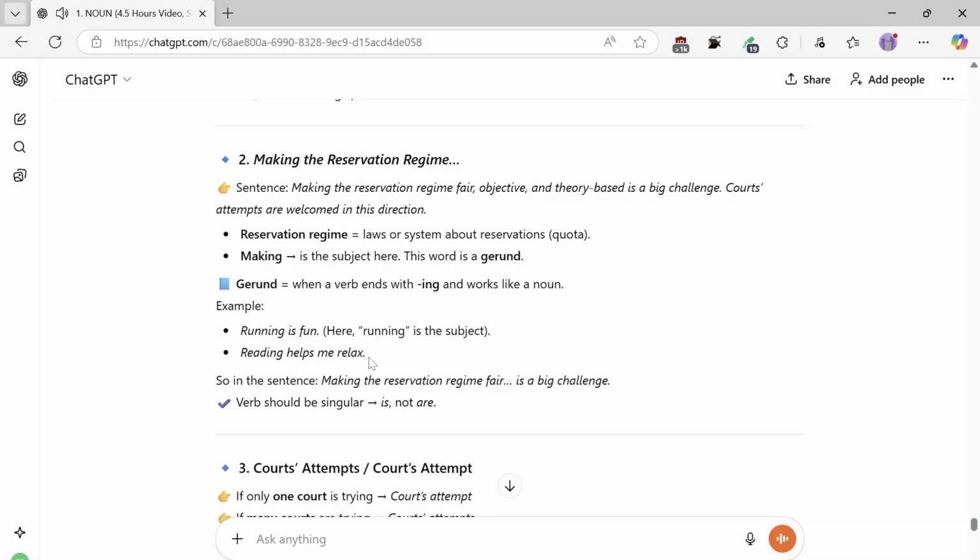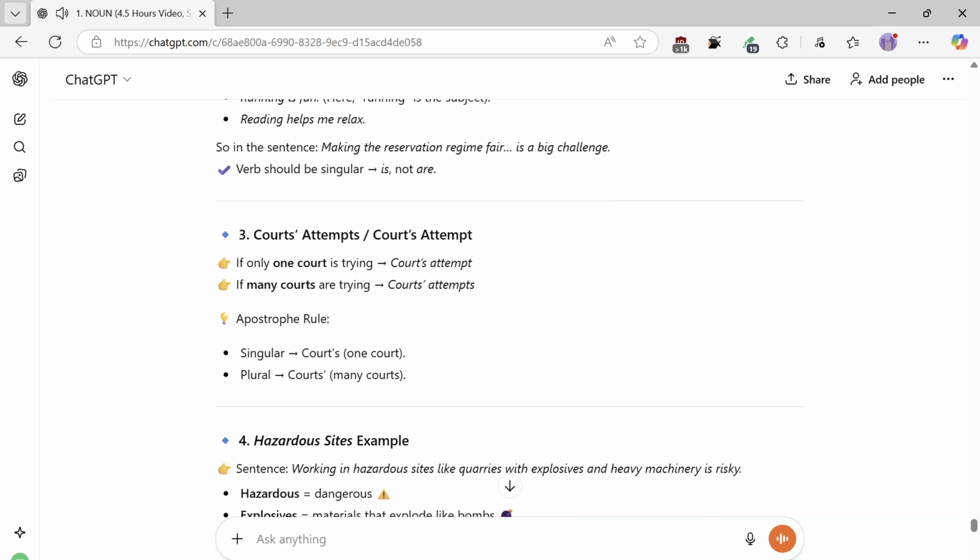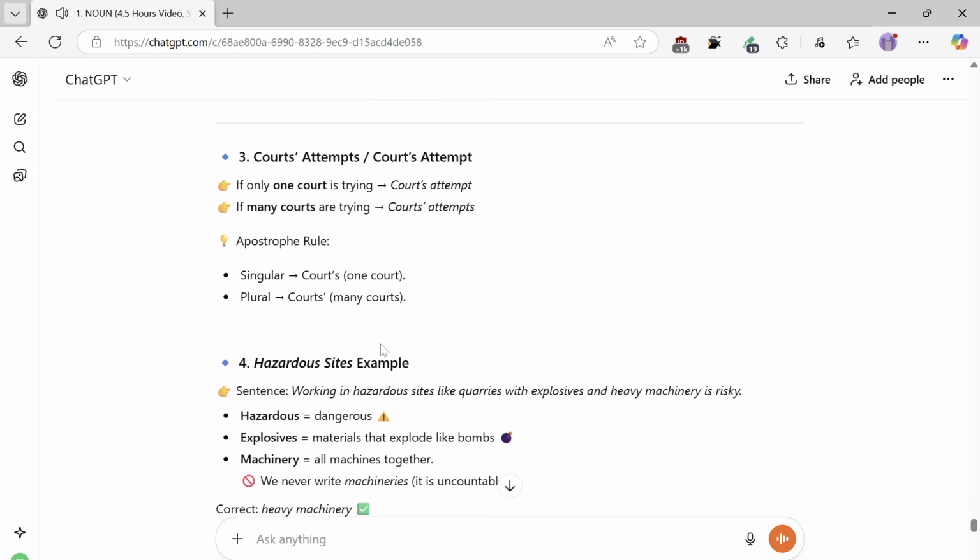3. Court's attempts. Court's attempt. If only one court is trying, court's attempt. If many courts are trying, courts' attempts.